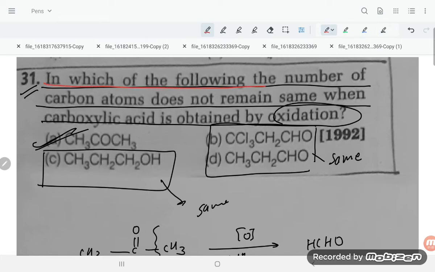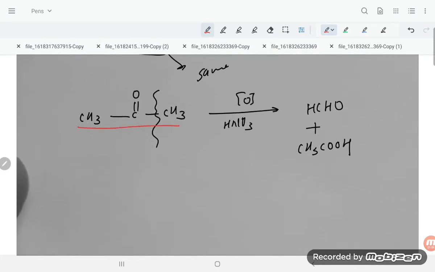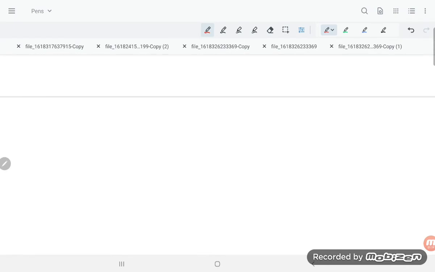That is what the question asks, you can read it out. They are asking in which of the following the number of carbon atoms does not remain the same. In this case, the number of carbon atoms here is 3, but here it is only 1 and here it is 2. So not the same. So this is our required answer. Let us read out the slide, student.